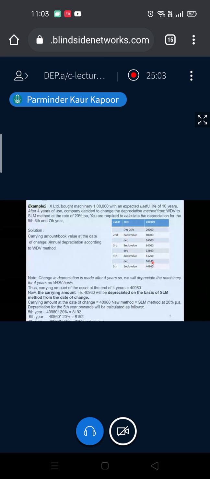Now this book value becomes the basis for charging depreciation in the subsequent years. Now the change in the depreciation method is made after 4 years. So till 4 years it is charged on WDV basis.